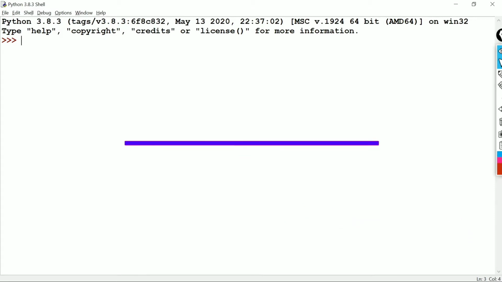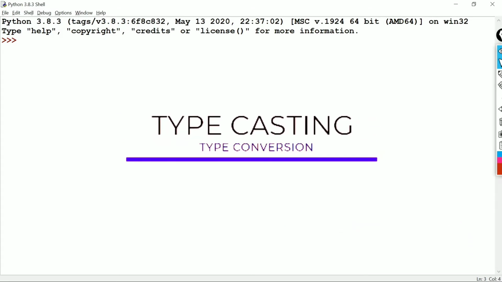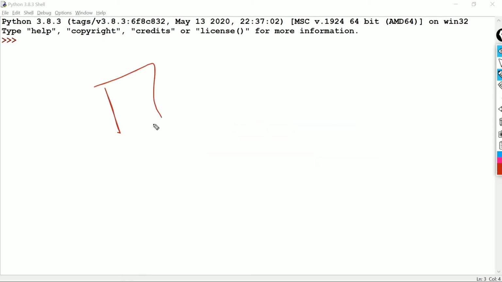Today we are learning type conversion or typecasting in Python. As we have learned in the previous video, a variable is a box or container that stores a value, and we assign one name to that box. This box can be an integer, a float, a string, a complex, or any type of box. There is a special box for each special data type.